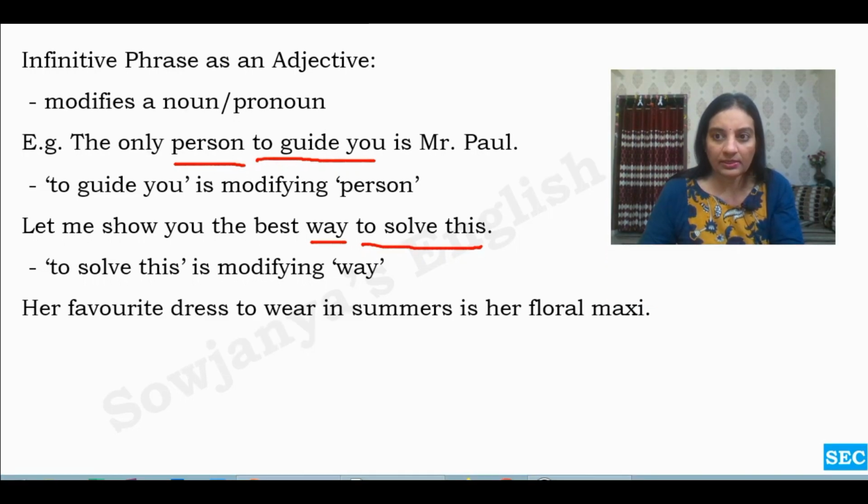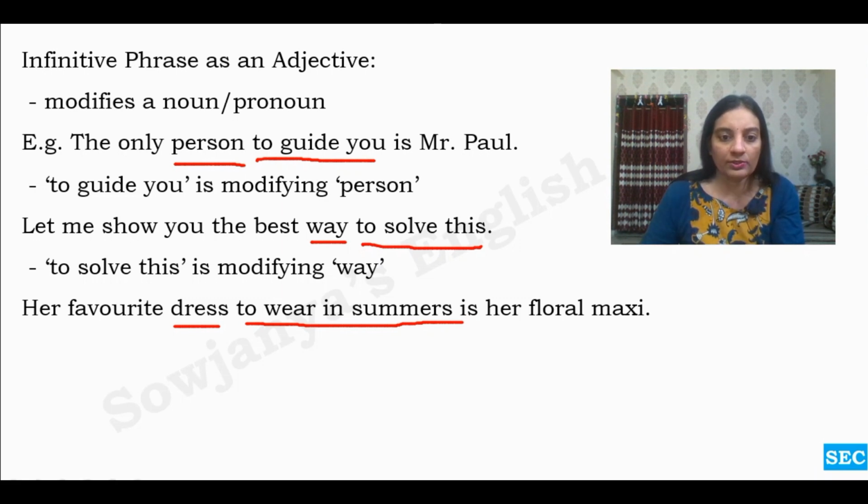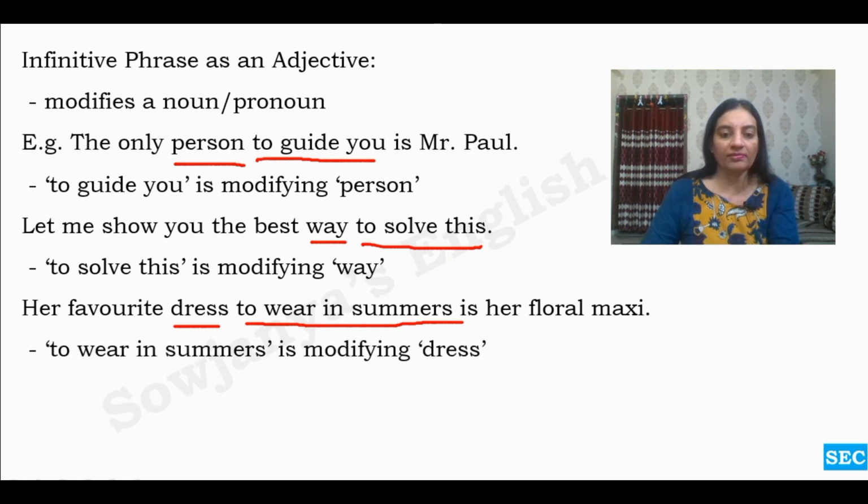Observe this sentence. Her favorite dress to wear in summers is her floral maxi. So here, "her favorite dress" is our noun, and "to wear in summers" is our infinitive phrase. Okay. What are we talking about? Dress, that is a noun, and it is being modified by "to wear in summers". When does she like to wear it? During summers. Okay, that is her floral maxi. In this way, "to wear in summers" is modifying the noun dress. Okay, so it is acting as an adjective.